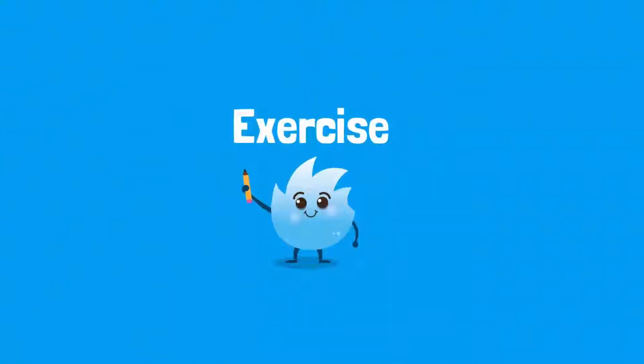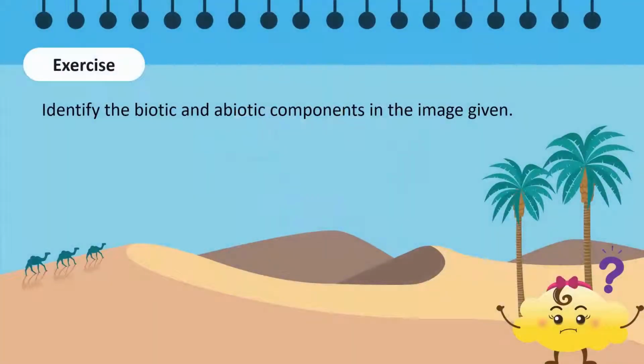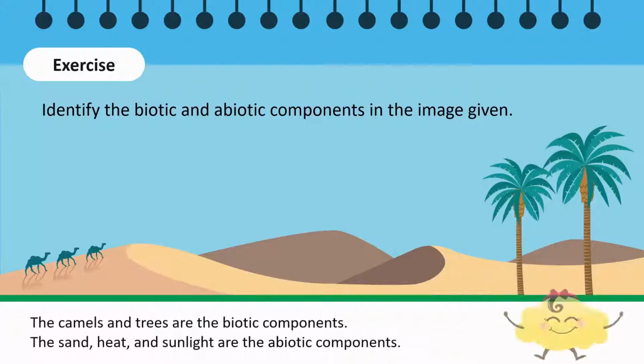Time for an exercise. Identify the biotic and abiotic components in the image given. The camels and date trees are the biotic components. The sand, heat, and light from the sun are the abiotic components. Great!